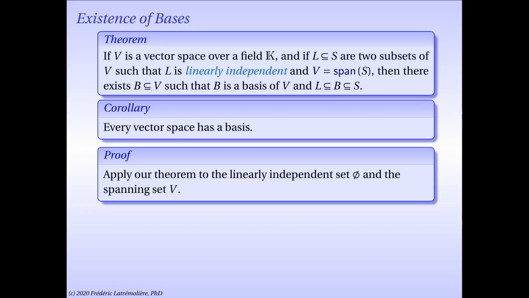Here we do not need to work with a spanning set that is finite like we did in finite dimension, because our maximality argument does not rely on cardinality of finite sets, but rather on Zorn's lemma. So now that we have shown that indeed under the assumption of the axiom of choice every vector space has a basis, let's discuss a little bit more the consequences, if any, of this theorem.